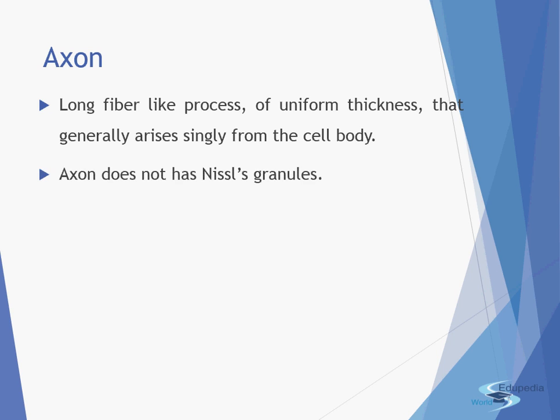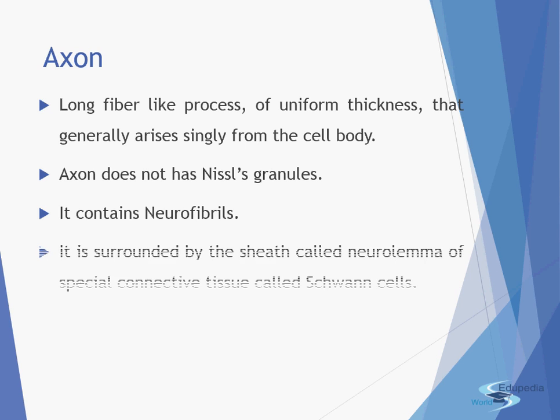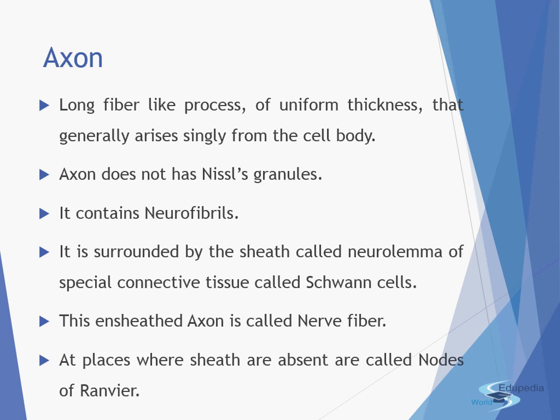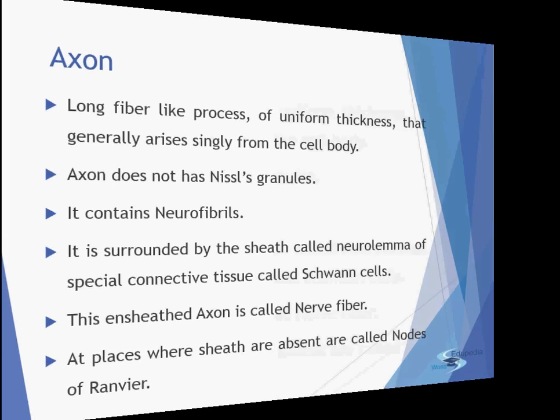The axon does not have the Nissl's granules. So it does not have any role in protein synthesis because there are no ribosomes. It contains the neurofibrils. It is surrounded by the sheath which is known as the neurolemma, of special connective tissues which are also called the Schwann cells, which I will show you just now. This ensheathed axon is known as the nerve fiber, and there are certain places where the sheath is absent, which are known as the nodes of Ranvier.